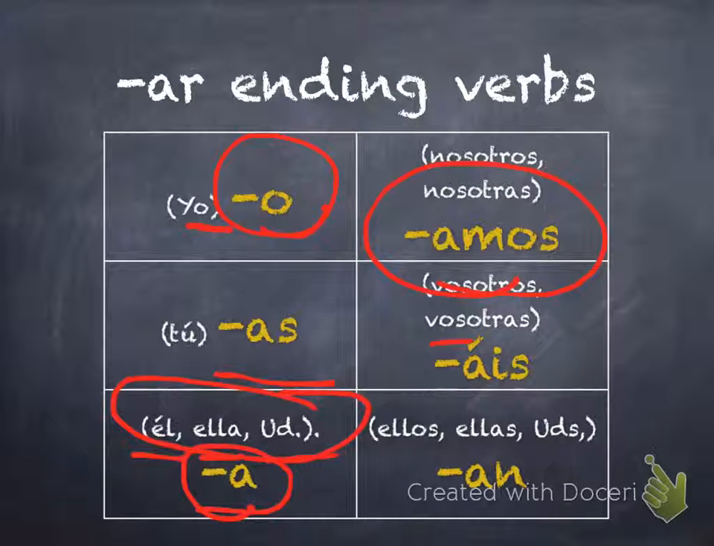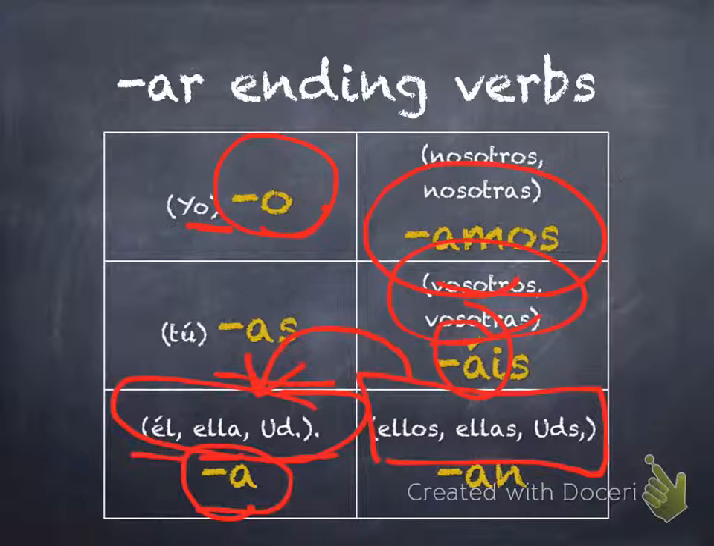Vosotros, remember, we're going to learn, but it's not going to be tested. So for vosotros, it's ais. Notice there's an accent on the a. Ais. Ellos, ellas, ustedes, all of these fall under the same box. It's the plural form of the el, ella, usted, and the ending is an. So if you remember, you can just add an n to the singular here. In Español, most of the time when we make something plural, we add s, but we also add n.